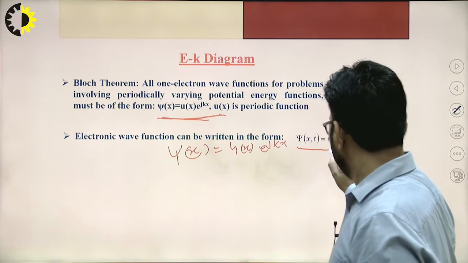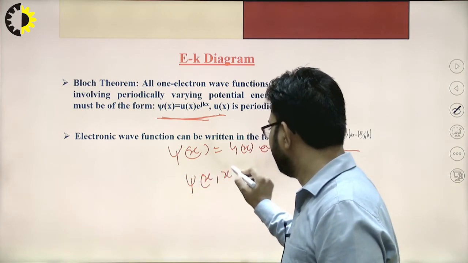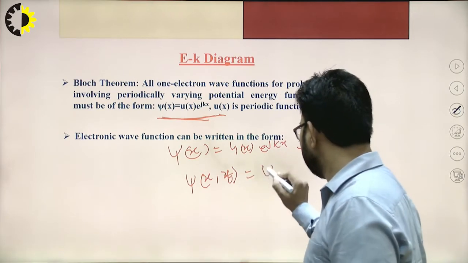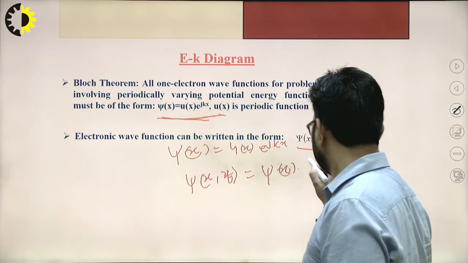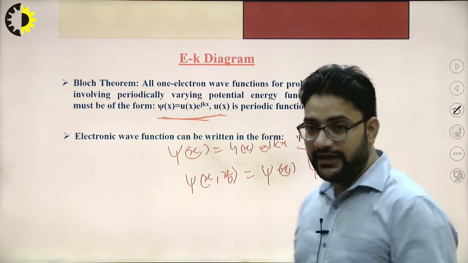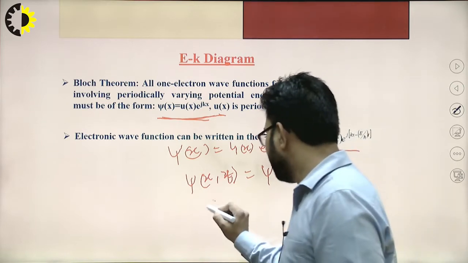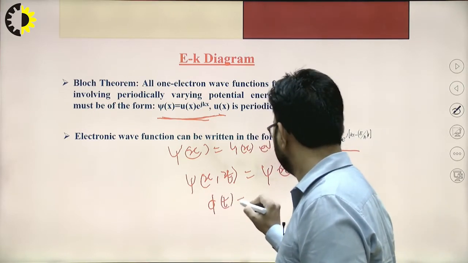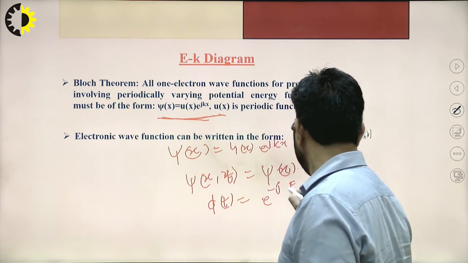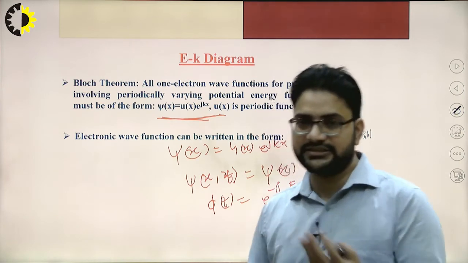Now if you see carefully, from the previous discussion we already know that psi(x, t) is equal to psi(x) multiplied by phi(t), and phi(t) we had already derived in the previous video lecture: phi(t) was equal to e raised to power minus j E upon h-bar into t. So this we have already discussed.